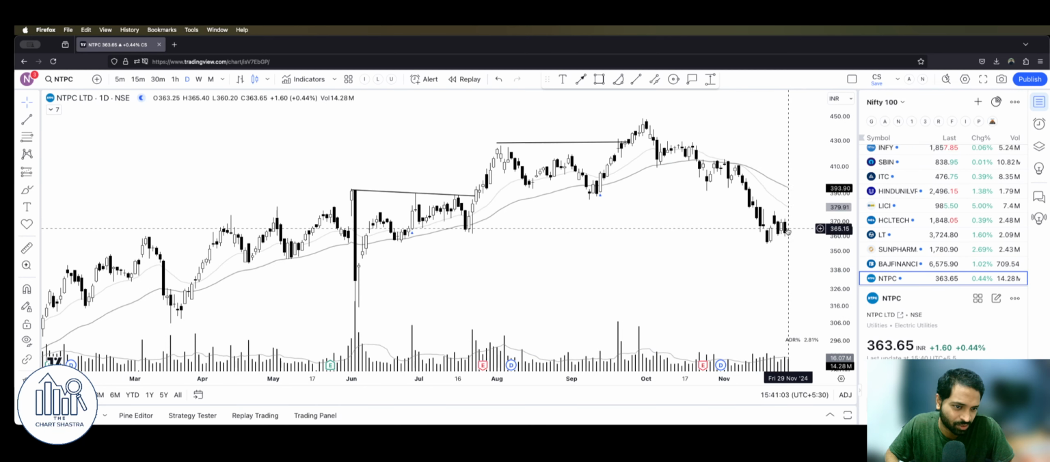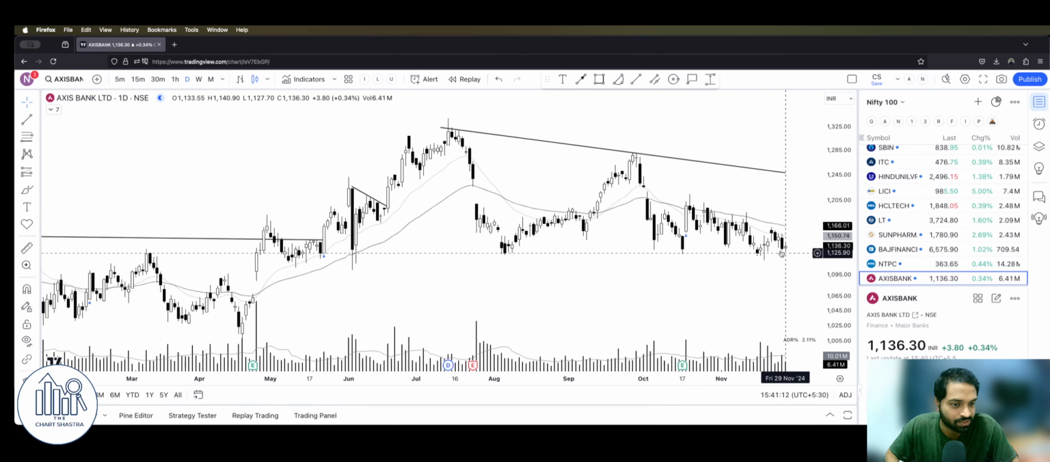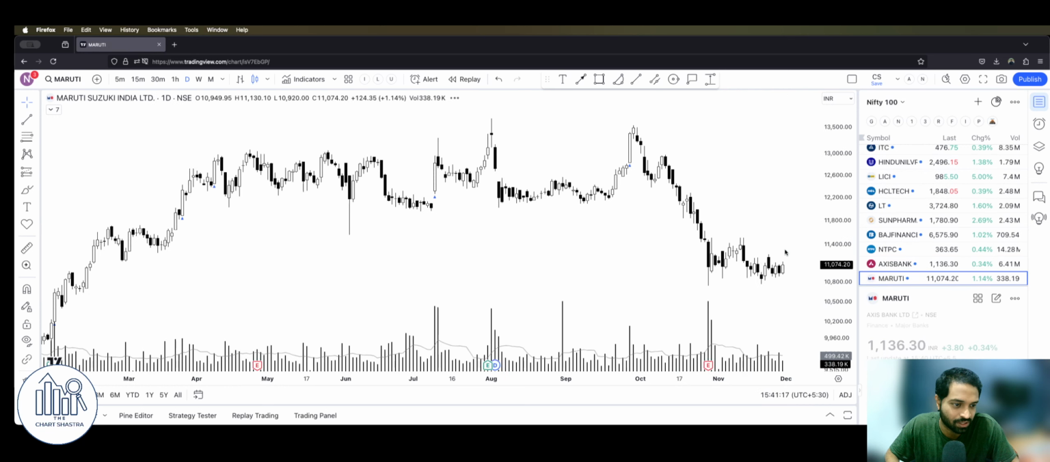NTPC similarly, not much action here, right? While the other stocks are recovering, these are not. It means that smart money is not interested in it anymore. Same with Axis Bank, nothing strong here this entire week.